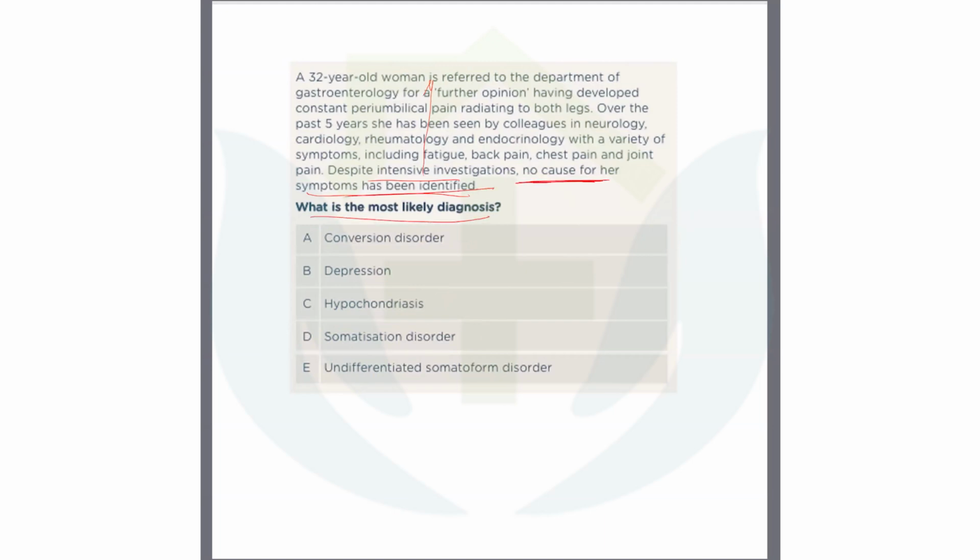What is the most likely diagnosis? Conversion, depression, hypochondriasis, somatization. Okay, so this is a psychiatric question. Now, despite intensive investigations, no cause for her symptoms. So I think the investigation is normal. So with psychiatric symptoms and multiple pain, this is somatization. This way you should complete your answer.